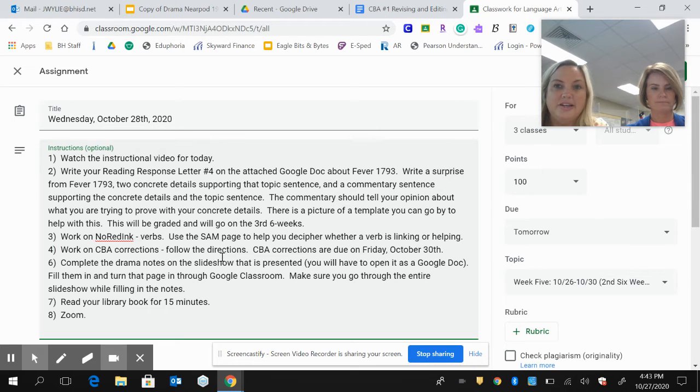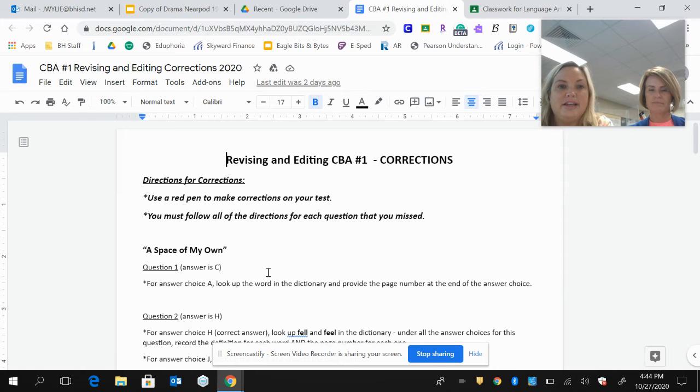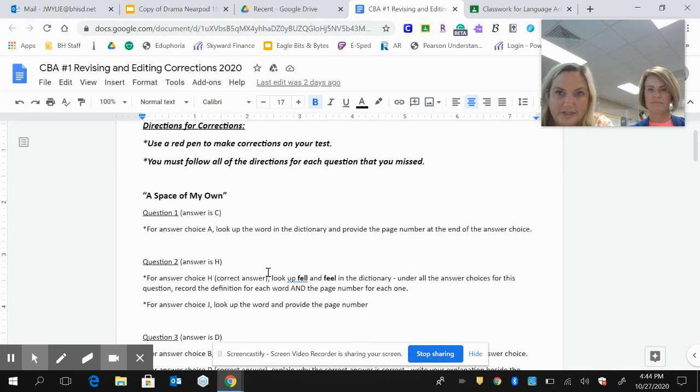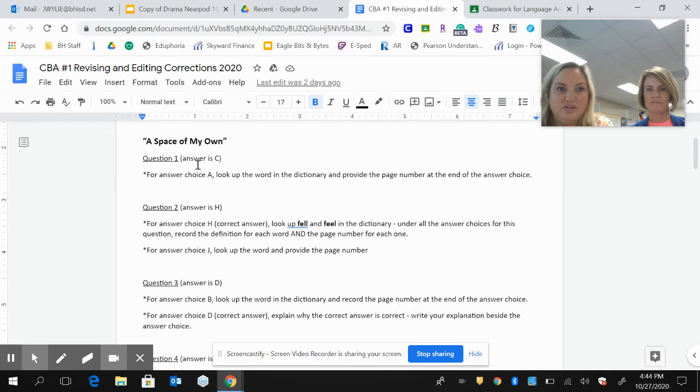So in Google Classroom, you have the answer document that you submitted and turned into us, and then we are taking that answer document and putting it on your Scantron for you. We're scanning that for Eduphoria purposes. On that answer document, you can pull it up from when you took the CBA last Friday. And you can grade it yourself, because on the CBA corrections, it tells you what the answer is.